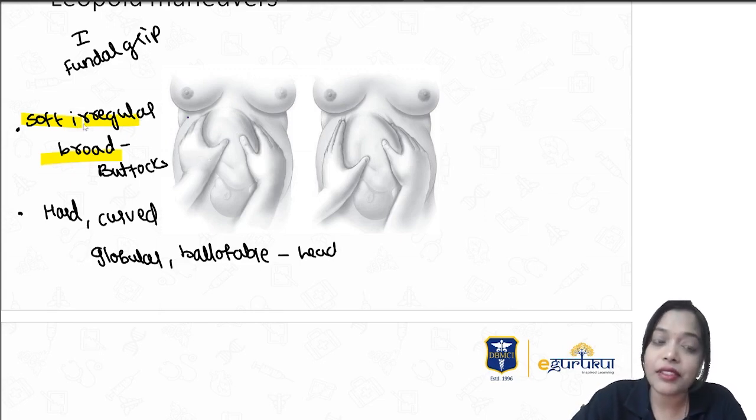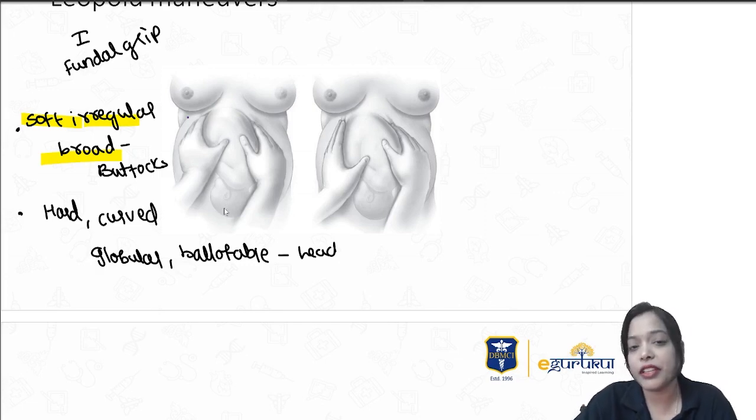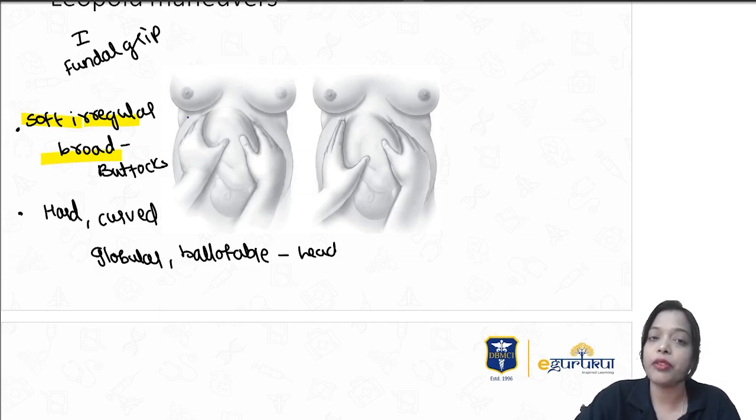If the fundus has a soft, irregular, broad structure, it's the buttocks up, so it's a cephalic presentation. If you feel a hard, curved, globular and ballotable structure in the fundus, it's the head, so it is a breech presentation. So the fundal grip helps me tell what the presentation is by palpating the upper pole.